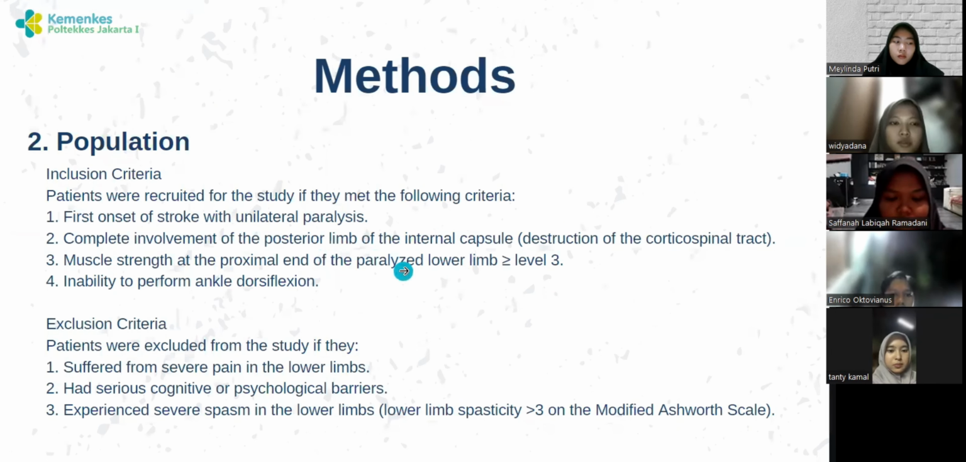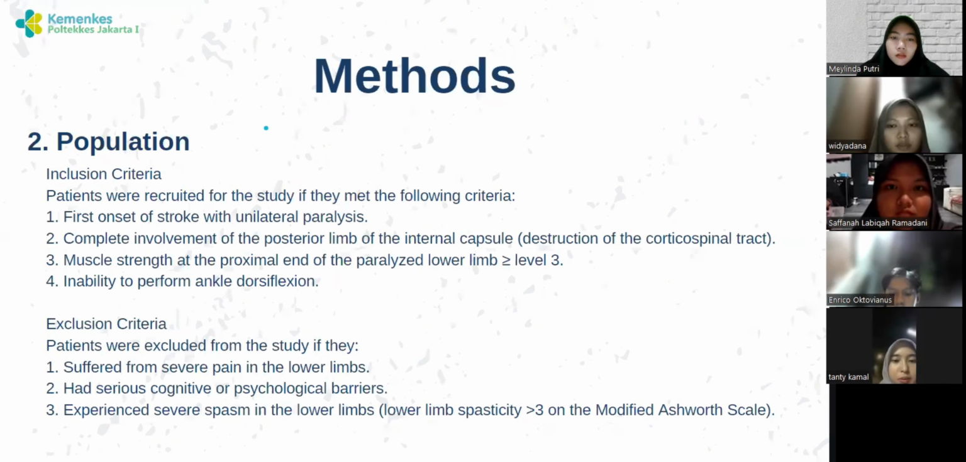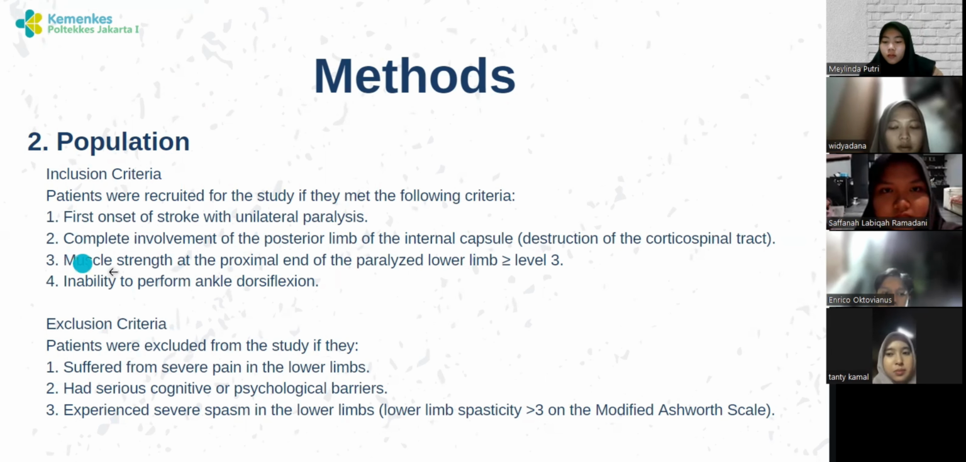And the second is population inclusion criteria. Patients were recruited for the study if they met the following criteria. First is first onset of stroke with unilateral paralysis, and the second is complete involvement of the posterior limb of the internal capsule, destruction of the corticospinal tract, and the third is muscle strength at the proximal end of the limb at level 3 or more, and the fourth is inability to perform ankle dorsiflexion.